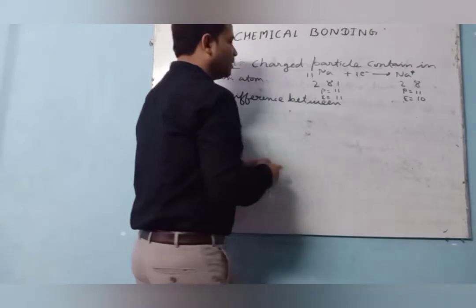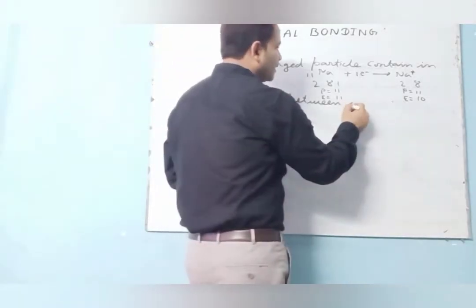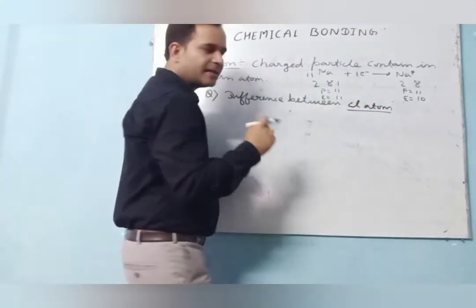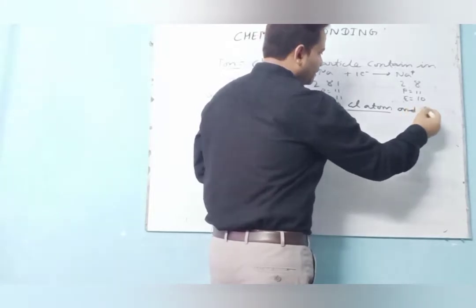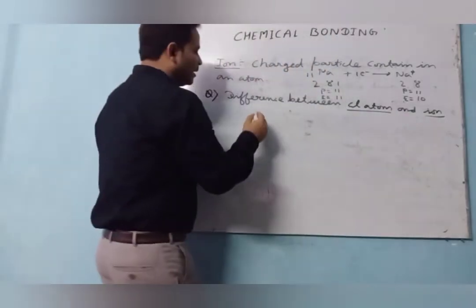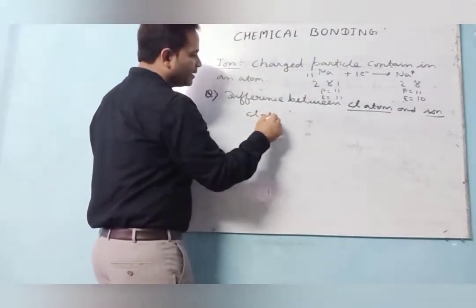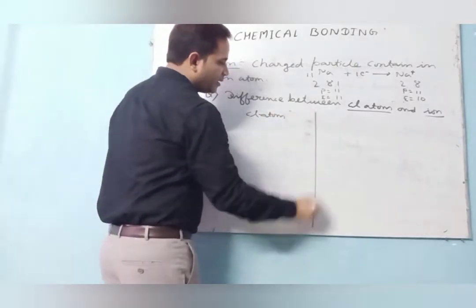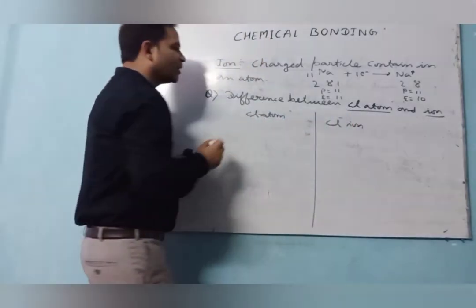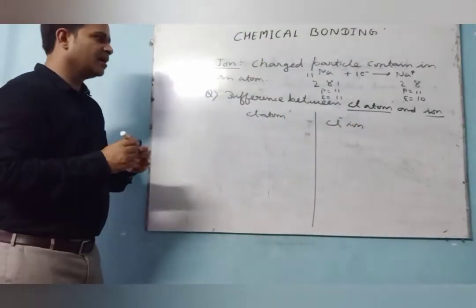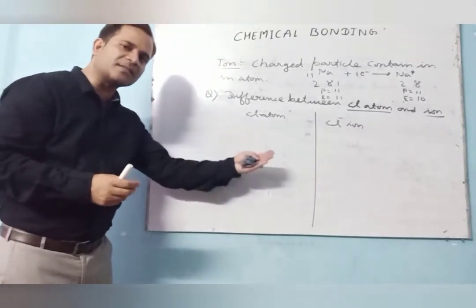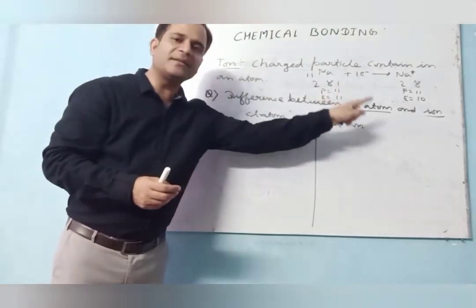Take one example here. If you want to take an example, chlorine. Chlorine acts as an anion. So see, here the chlorine atom is here, and here the chlorine ion is here. Clear? So what is the difference? In the same way, the difference between the sodium atom and its ion.